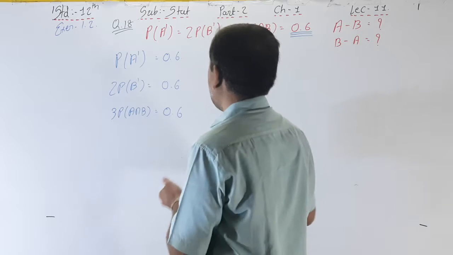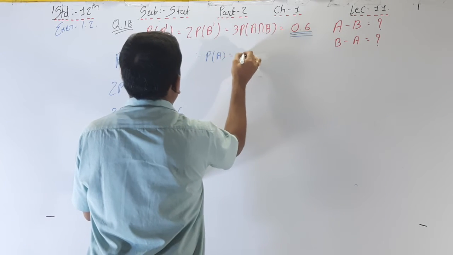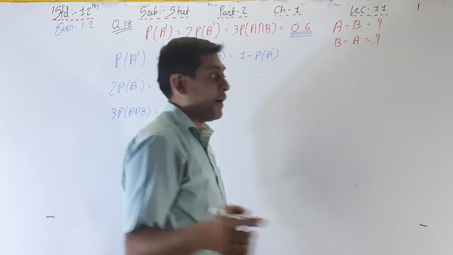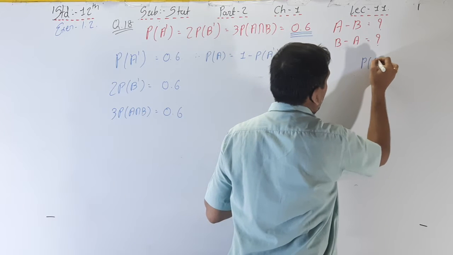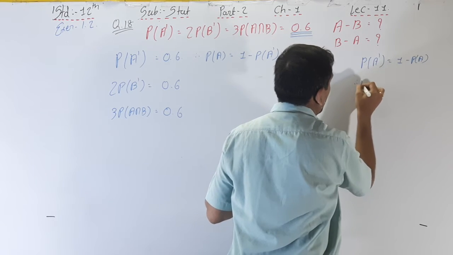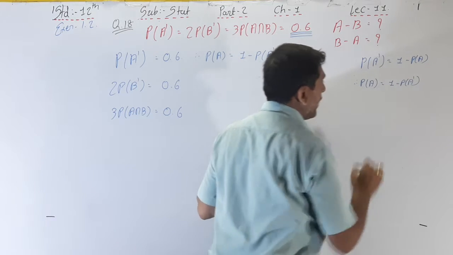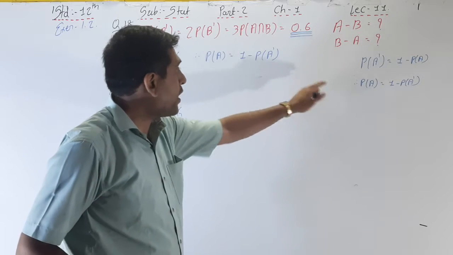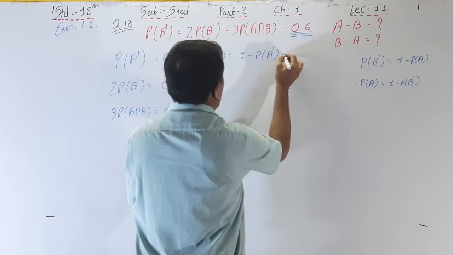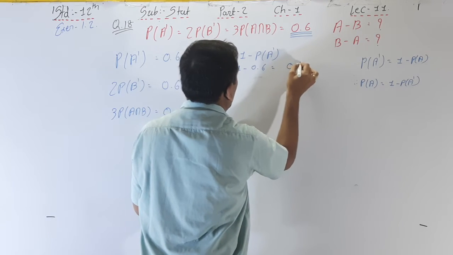Now what is P of A? P of A is equal to 1 minus P of A dash. What is the formula? P of A dash is equal to 1 minus P of A. Then we can say P of A is equal to 1 minus P of A dash, right? So I am writing that P of A is equal to 1 minus P of A dash, that is 1 minus 0.6, that's why 0.4.